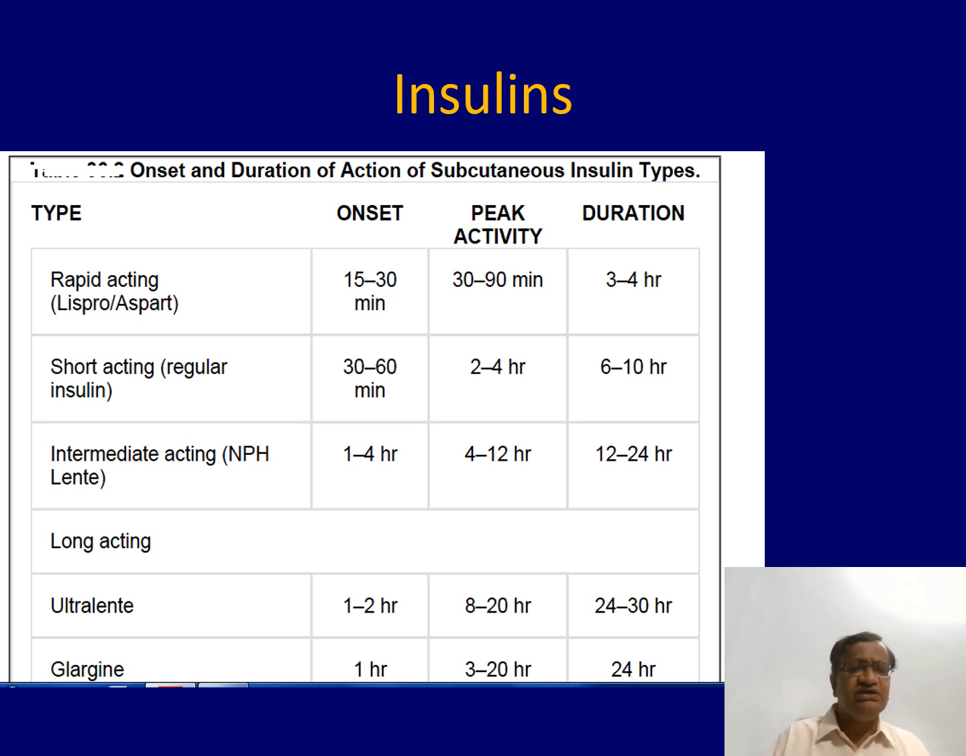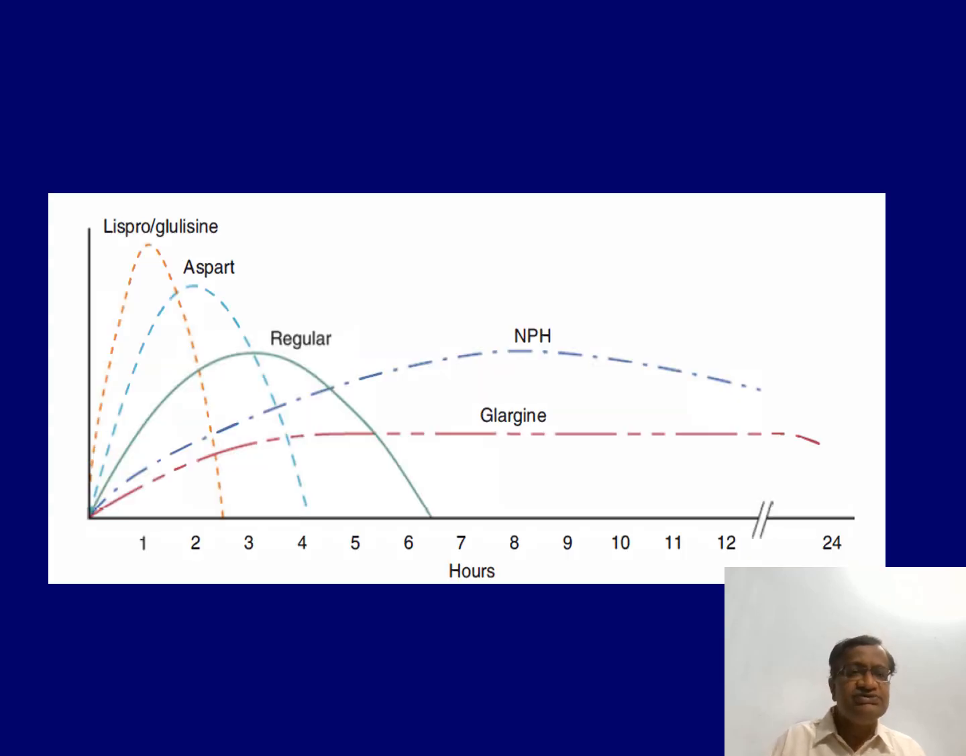Now you see there are lispro, aspart, so short acting, and regular insulin. This is what we use. NPH, ultralente have gone. Now we have come to degludec and glargine. This will go for 24 hours. They are peakless insulins. Now you see lispro, glulisine, aspart, regular.